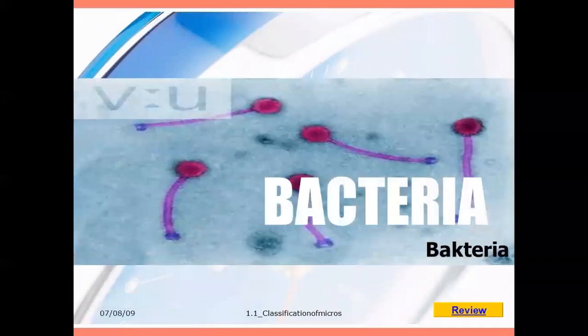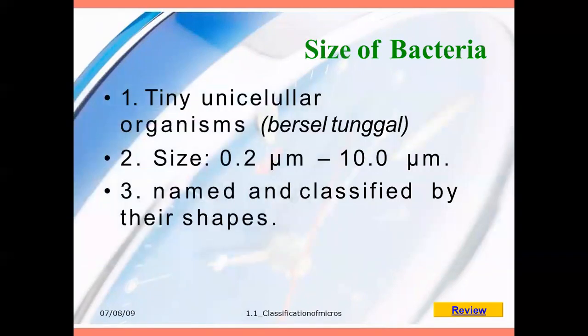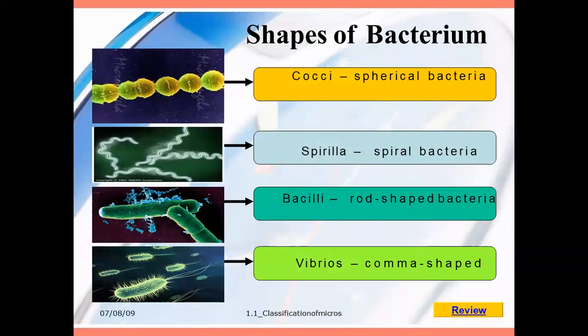Next we are moving to the bacteria. Bacteria are the second smallest organisms after the virus. They are tiny unicellular organisms. Size is 0.2 mu meter to 10 mu meter. They are named and classified by their shapes, and they are among the most commonly found microorganisms in all places.